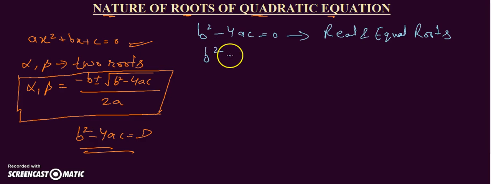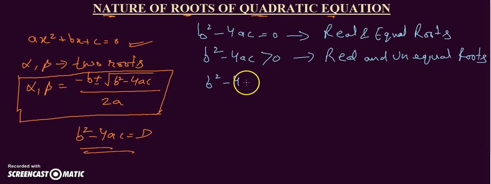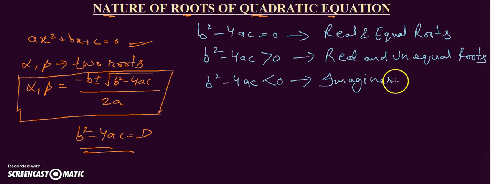When b² minus 4ac is greater than 0, then we will have real and unequal roots. When we have b² minus 4ac less than 0, then we will get imaginary roots.